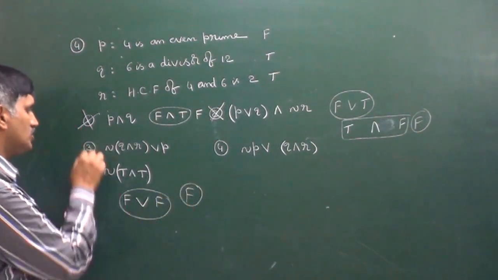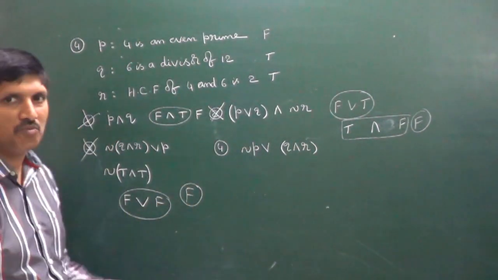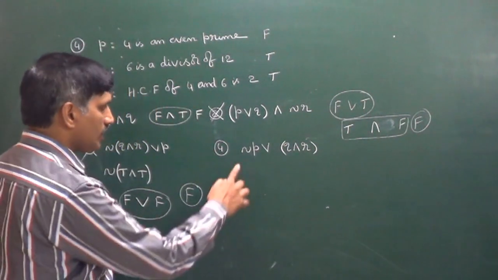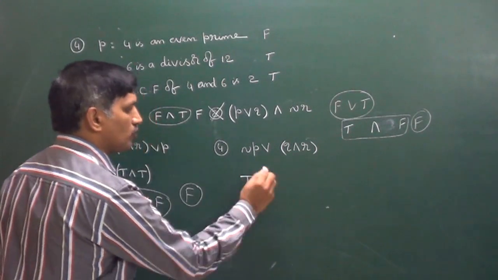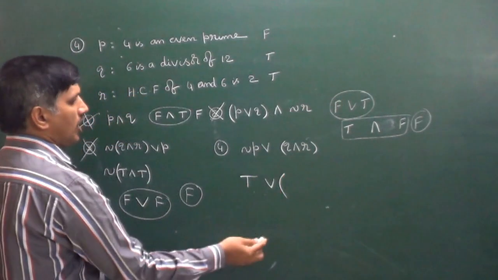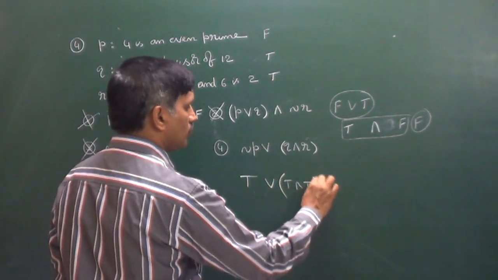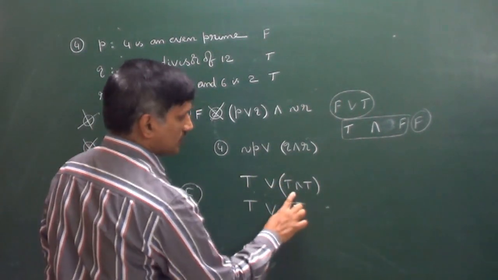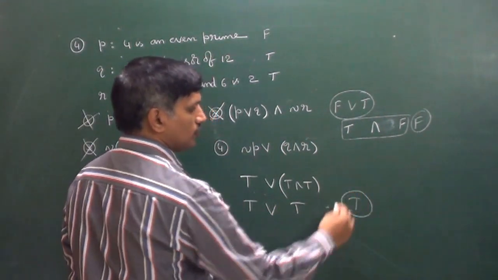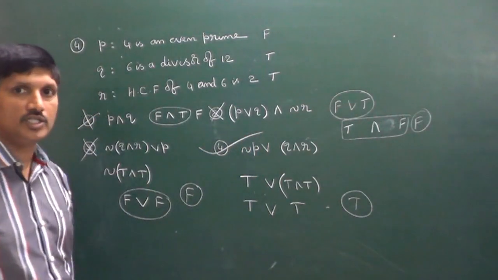That's why it is also a false statement. Most probably the fourth option may be correct. Let me check. Negation of P is true, or Q and R both are true. Now you get this one as true. Both are true, then R is true. So that's why the fourth option is correct.